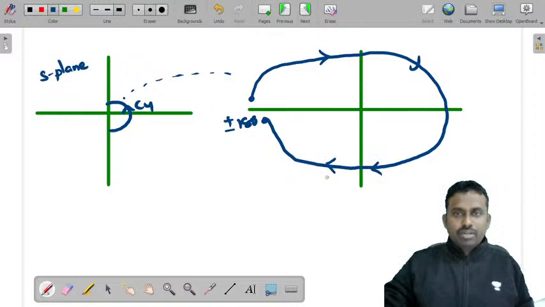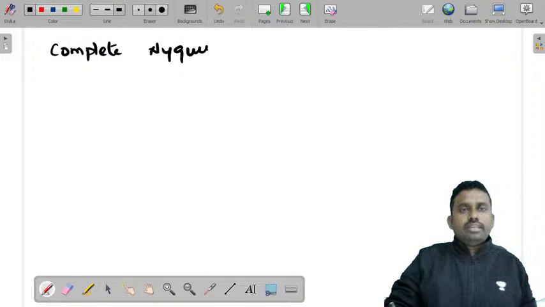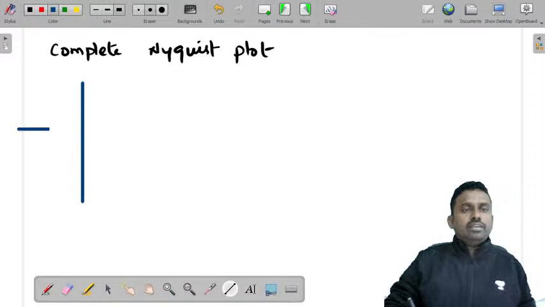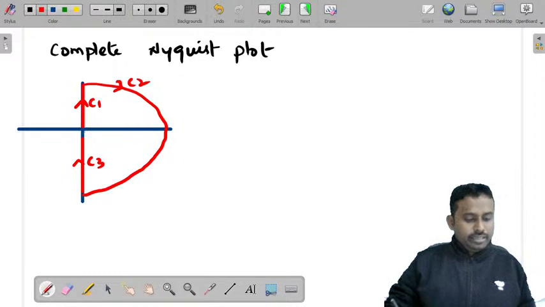Can someone please let me know if you are clear with this concept? Now you need to draw the complete Nyquist plot, which is the complete mapping. So if you have to draw that, just draw the C1, C2 and C3.